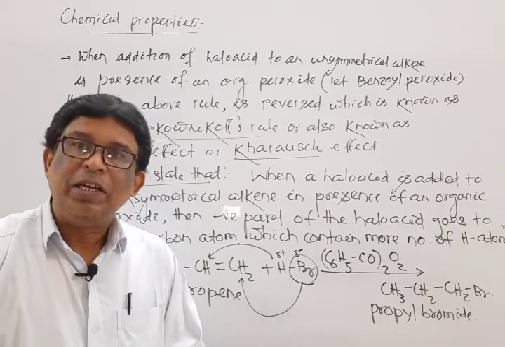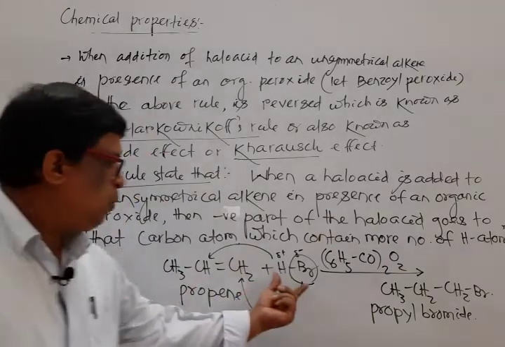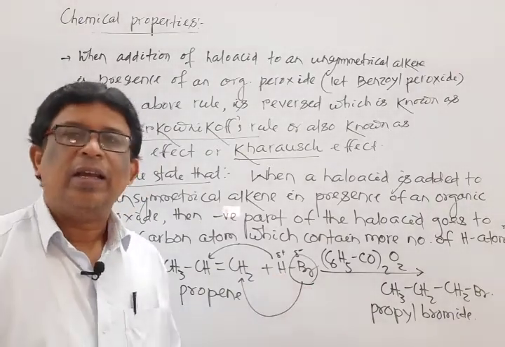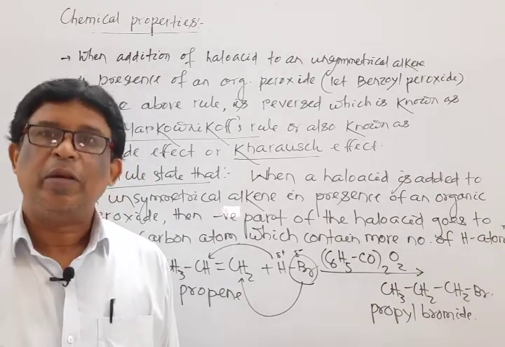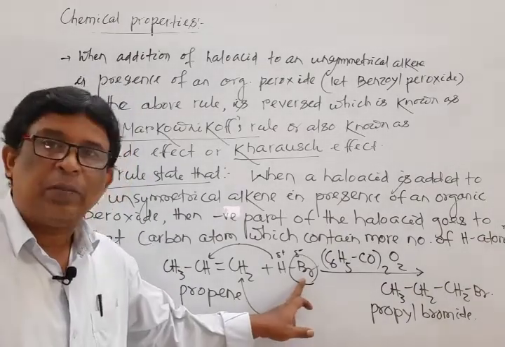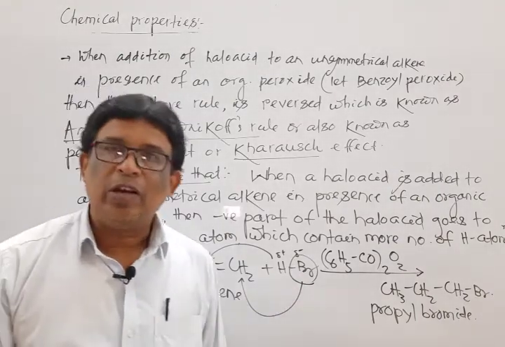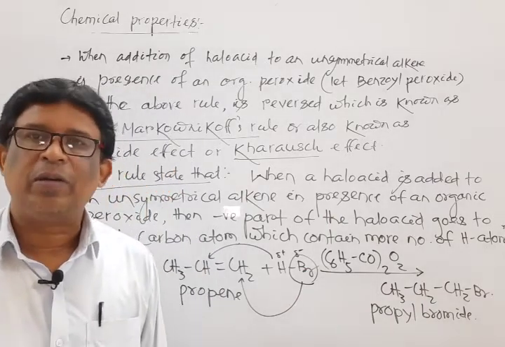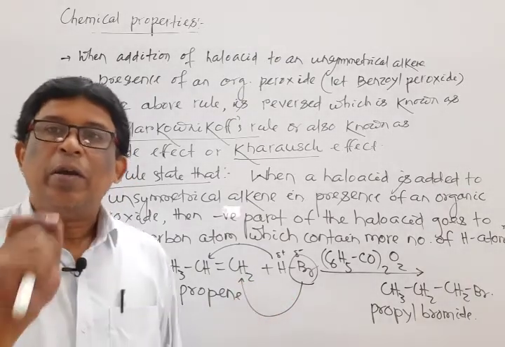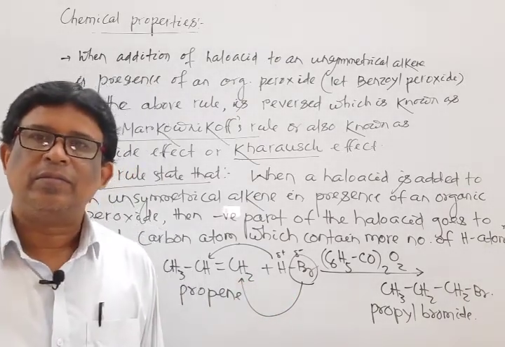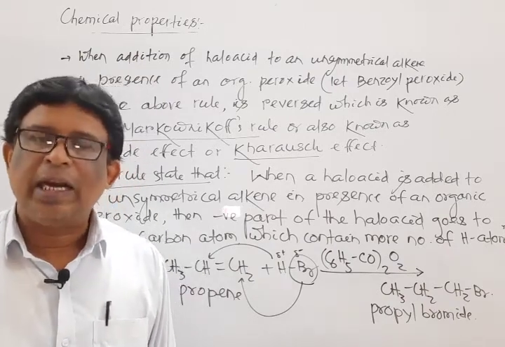The most important point, students, remember that in place of HBr, if you write HCl or HI, then anti-Markovnikov's rule or peroxide effect is not observed. Very, very important, because this reaction proceeds through free radical mechanism, while HCl and HI do not respond to free radical mechanism.